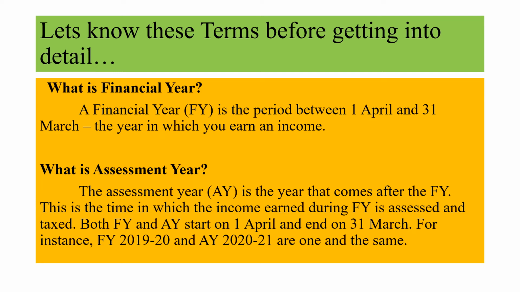What is financial year? A financial year is a year in which we earn an income. A financial year always starts on April 1 and ends on 31st March. What is assessment year? The assessment year is the year that comes immediately after the financial year. This is the time in which the income we earn in the financial year is assessed and the tax is calculated. Both financial year and assessment year start on April 1st and end on 31st March. For example, for the financial year 2019 to 2020, the assessment year is 2020 to 21. They both are one and the same.